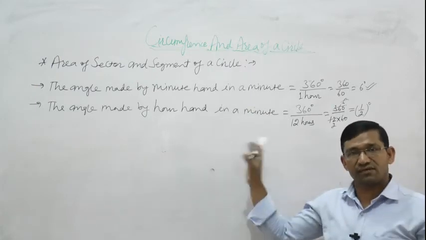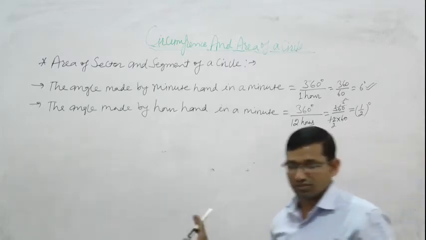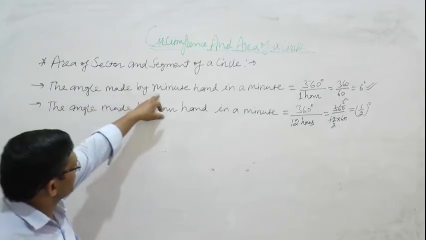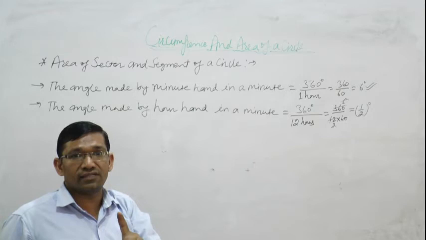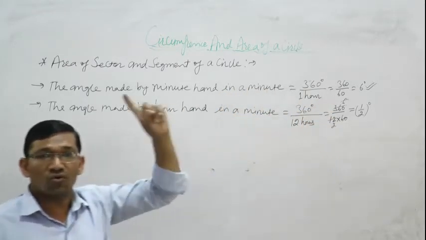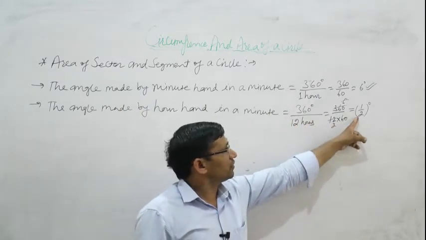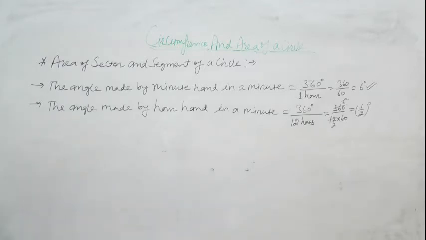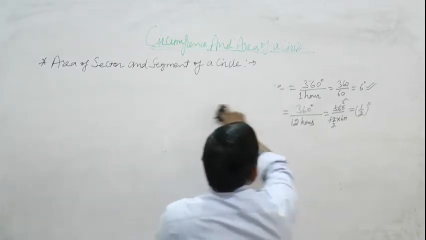So both results are very important results. We use these results in solving questions. So you learned the angle made by the minute hand in 1 minute is 6 degree, and the angle made by the hour hand in 1 minute is half degree. These are the 2 important results.